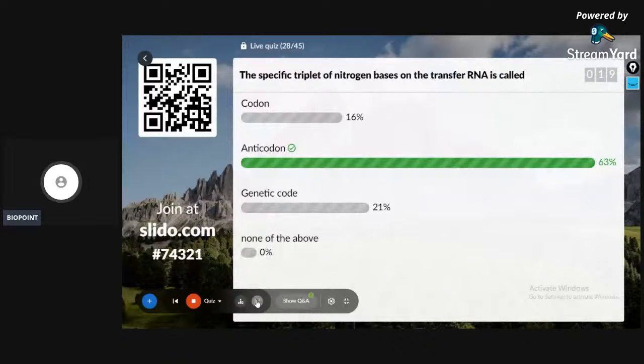That's why I just repeat the important points and I'm just going, not going into the depth of each and every question. But when you observe the last Slido quiz on the chapter, what was the last topic that we discussed yesterday? Biological classification. I explained each and every point along with the diagram, and most of them told that it was time consuming. Okay, the specific triplet of nitrogen bases of tRNA is called anticodon.